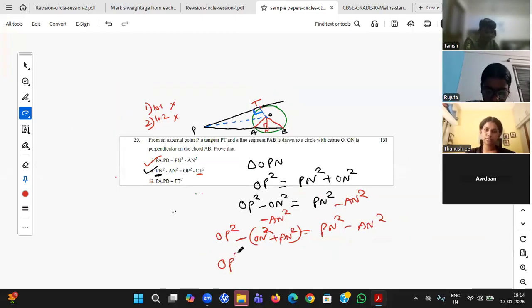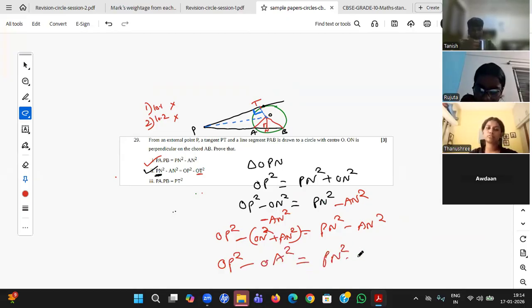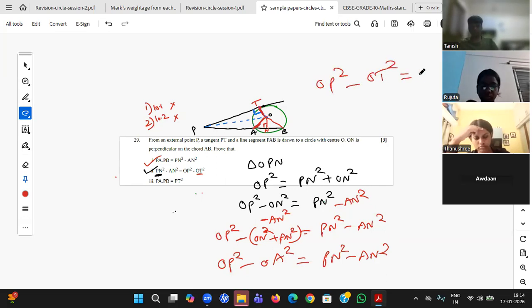Okay. So OP square. He's able to see, sir, ON square plus AN square is OA square. Again, this is a right angle triangle. OA square equal to one side I already got. So OP square minus OA square, but OA equal to OT. Both are radius. And finally, he has proved OP square minus OA square means OT square equal to PN square minus AN square. Okay, absolutely fine.